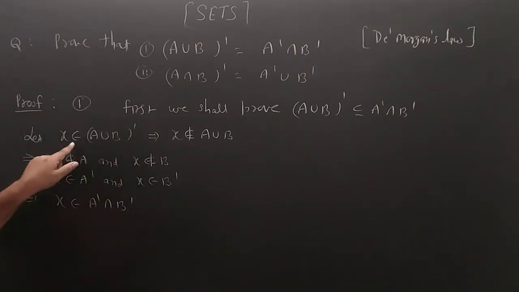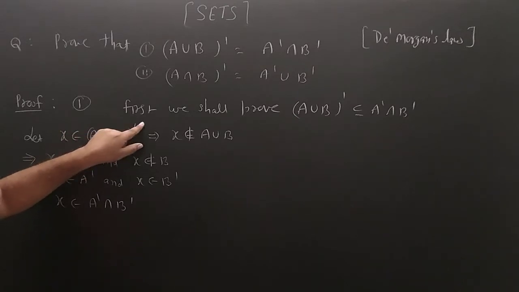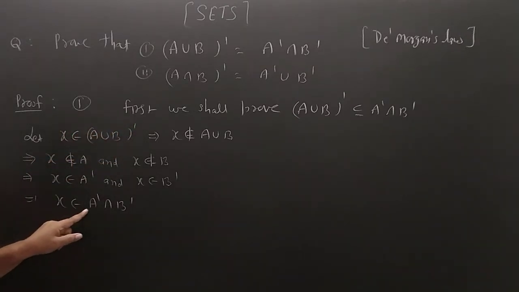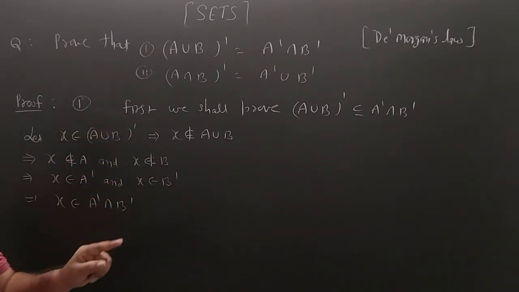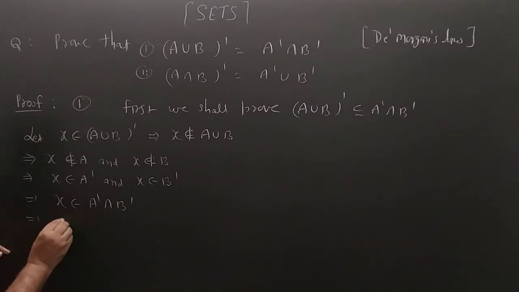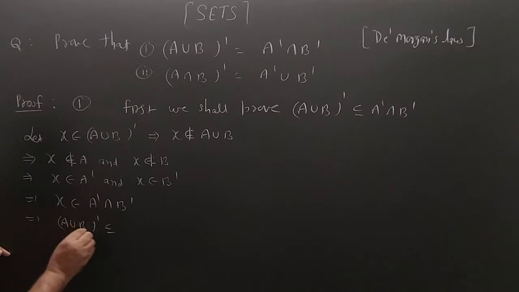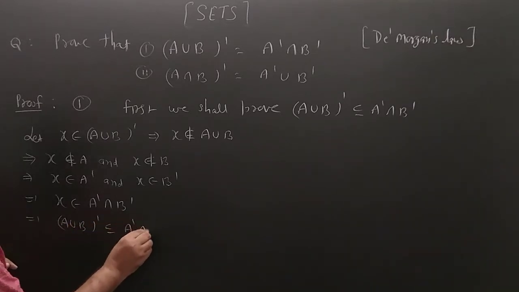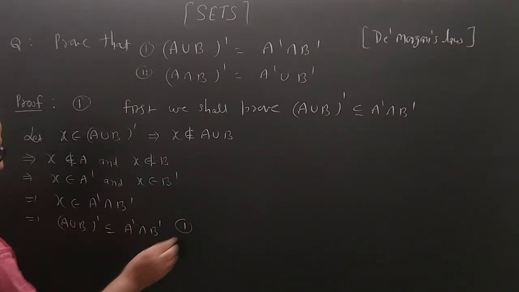We start with X belongs to (A union B) whole dash and show that X is also the element of A dash intersection B dash. So this shows that (A union B) whole dash is a subset of A dash intersection B dash.